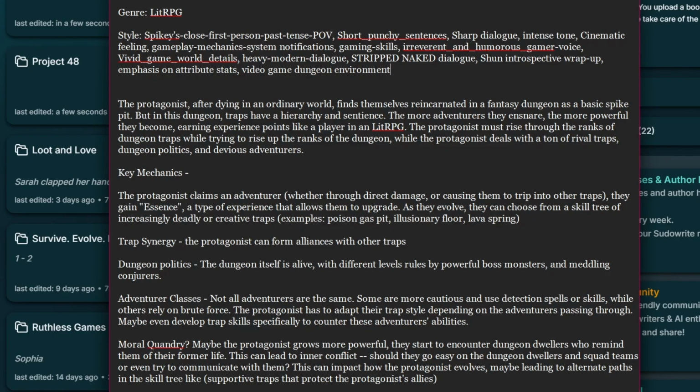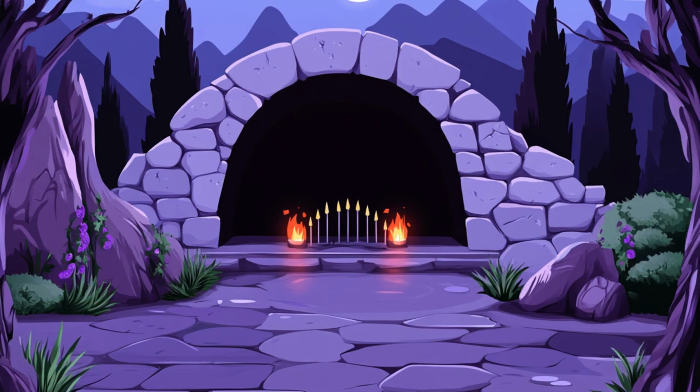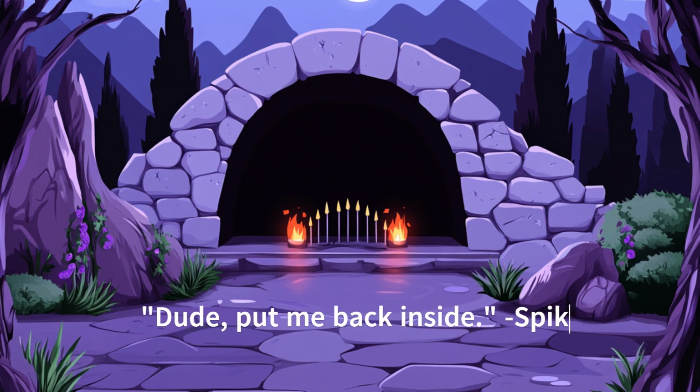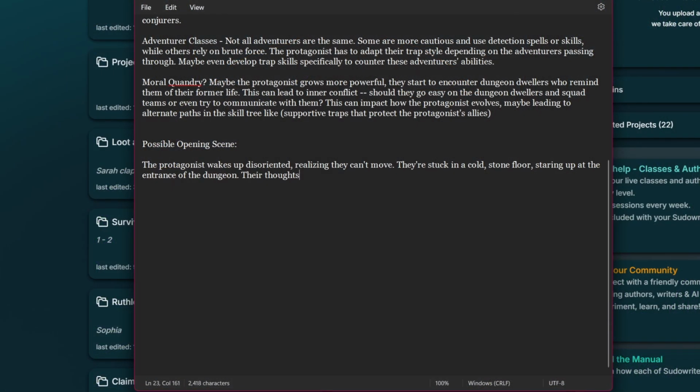Spiky is going to stay put, so we don't want the AI to suddenly put him outside near a waterfall, which might sound sick, but it won't work out well for our Spiky. Okay, now let's add something else to our document to beef it up just a tiny bit more. How about a possible opening scene that we can later flesh out? Sound good? Hopefully you think so too, otherwise I'm just going to look silly to the masses.